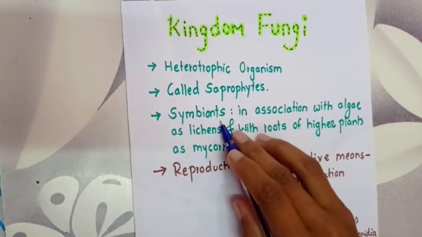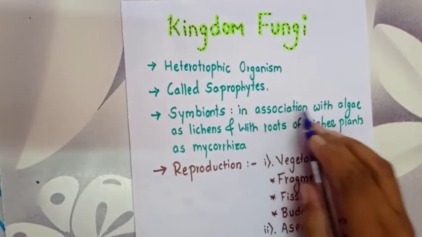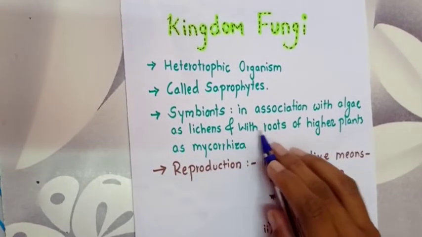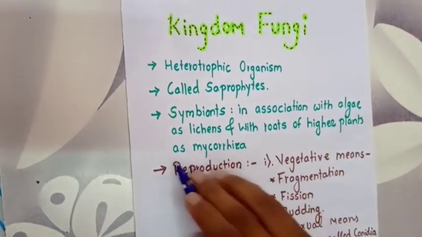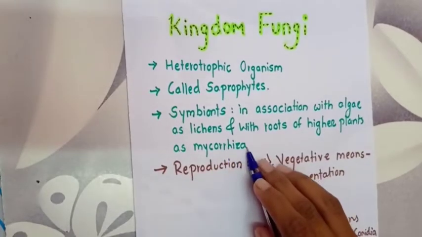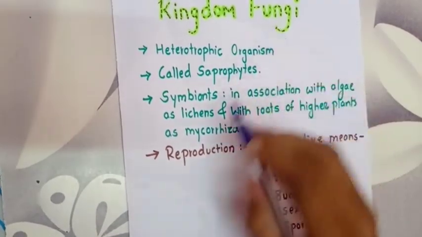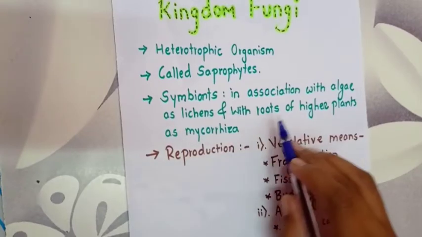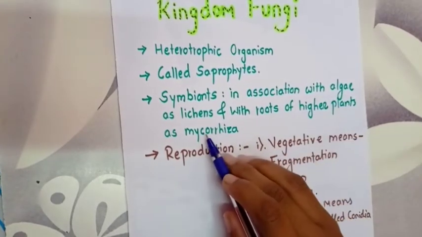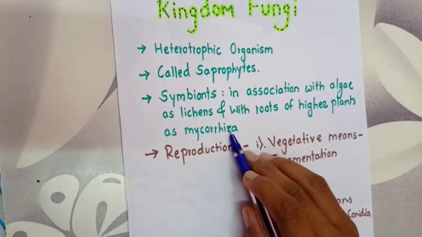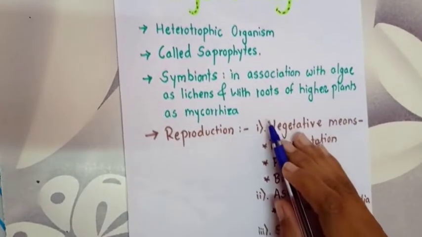What is a symbiont? It is an association of the algae, as for example lichens, and with roots of higher plants as mycorrhiza. Where algae form an association with fungi, they are called lichens, and the roots of higher plants, like mycorrhiza, form the association or symbionts with the fungi.